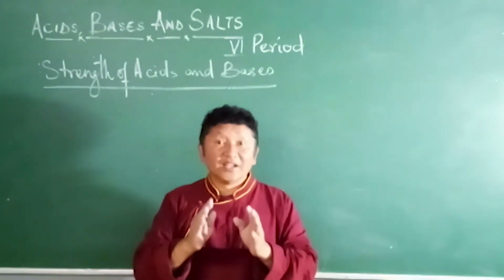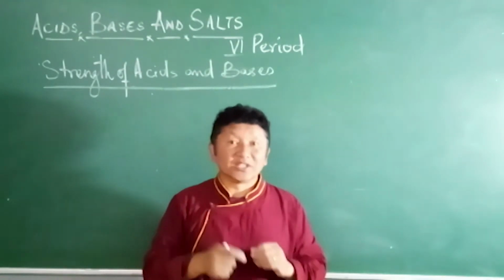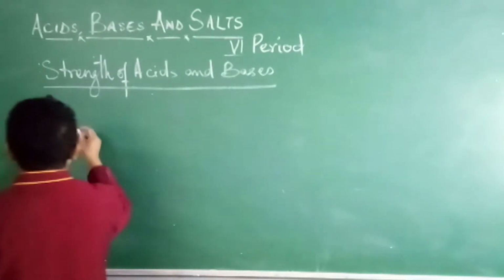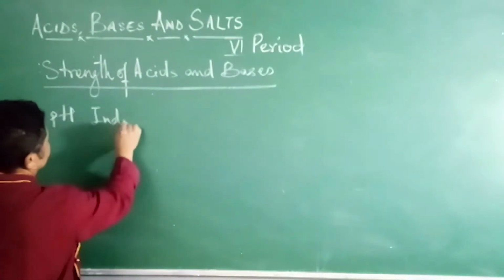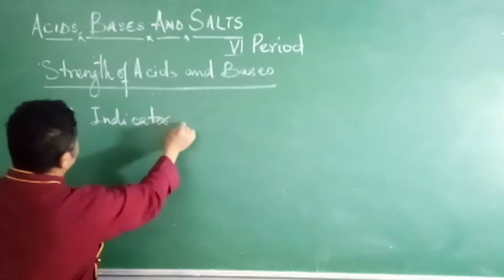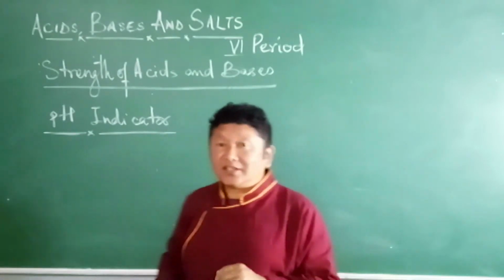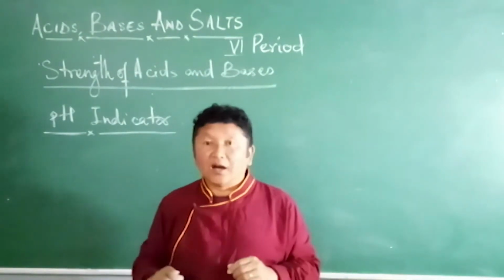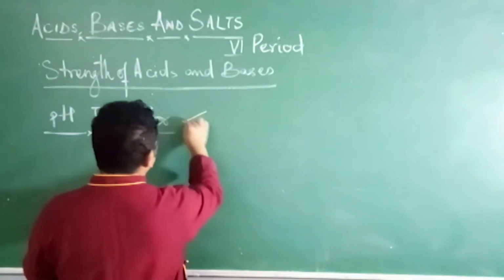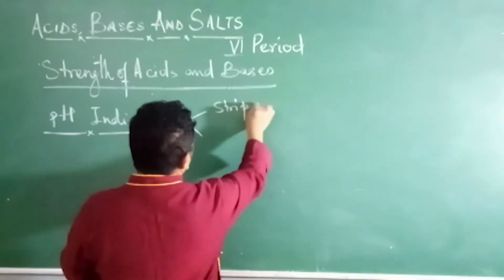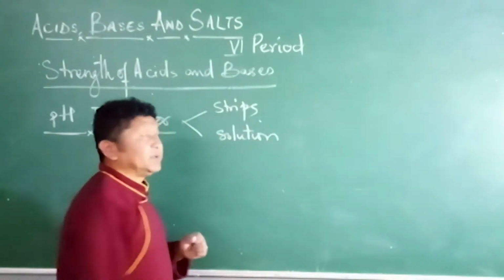There is another universal indicator known as the pH indicator. It is found in the form of strips and in the form of solution, called pH strips and pH solution.